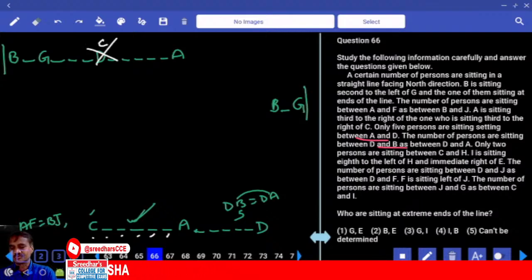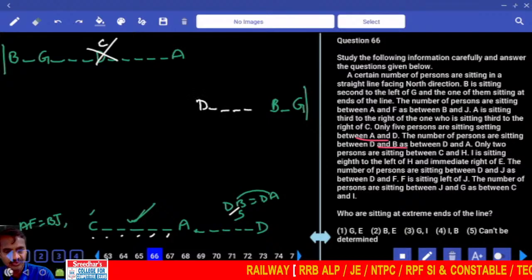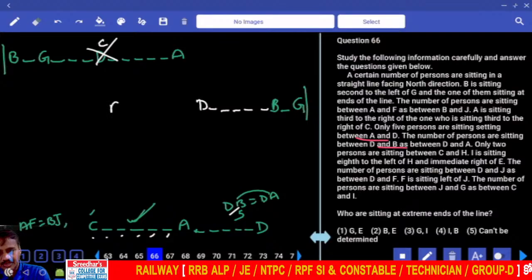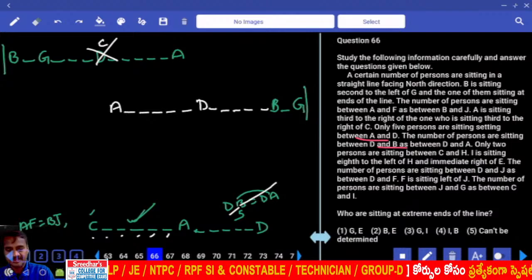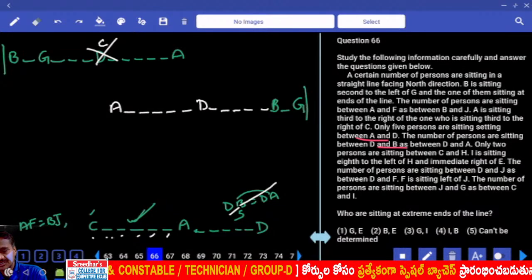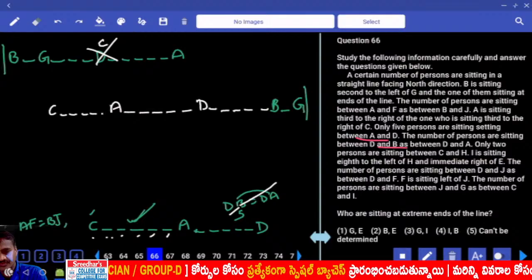Then coming to the next one, now tell me. From B, now what to do? 5 in between B and D. B and D 5, D is here. 1 2 3 4 5. And again between D and A, how many? 5 people. 1 2 3 4 5. Now D and B, D and E. Then whatever this one, C is. Now C is 5th to the left. Now C is 1 2 3 4 5.